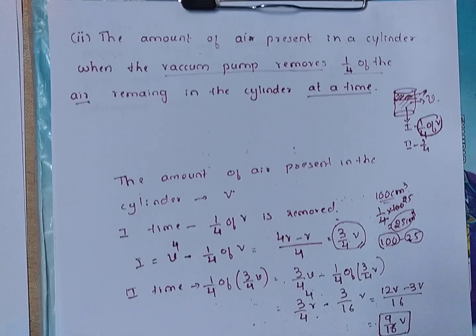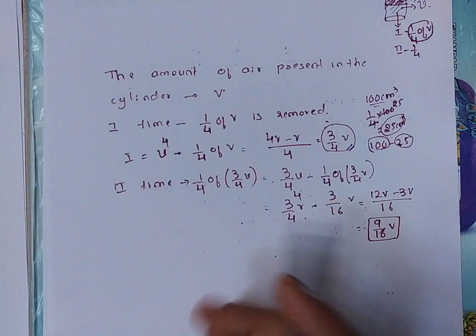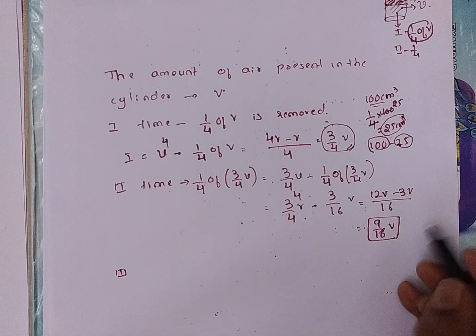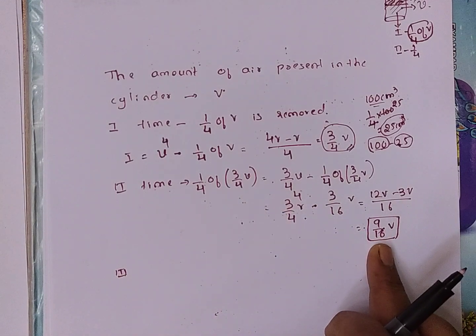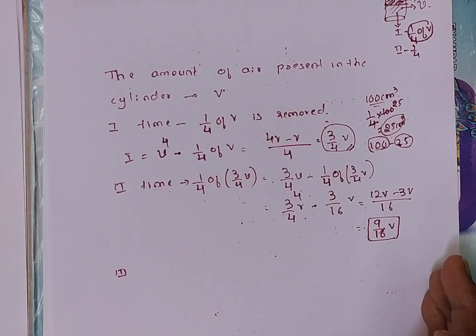Now the third time, how will you calculate? Again the third time, from the 9/16 V, 1/4 of the 9/16 V air is removed. How will you write that?